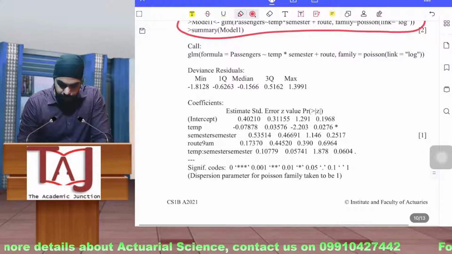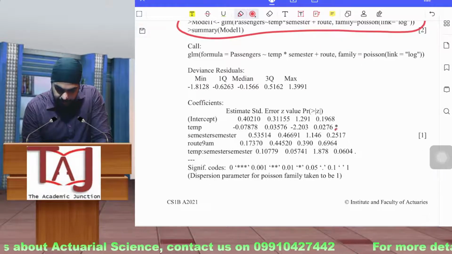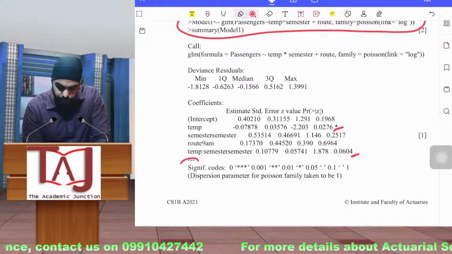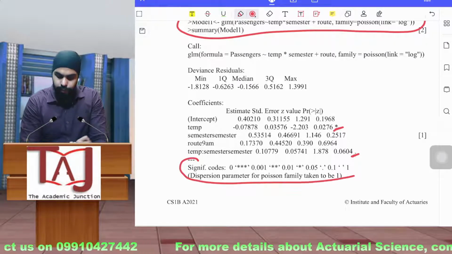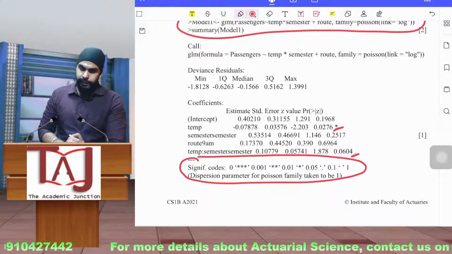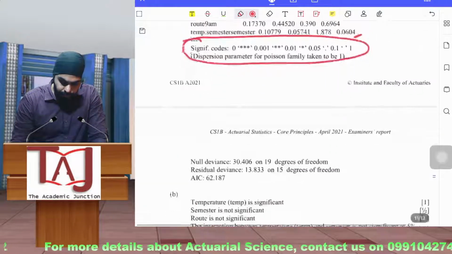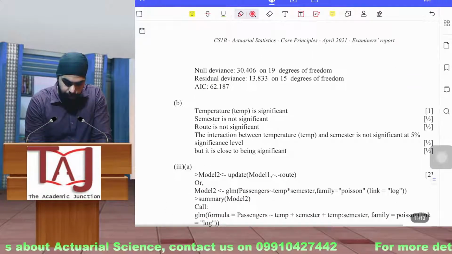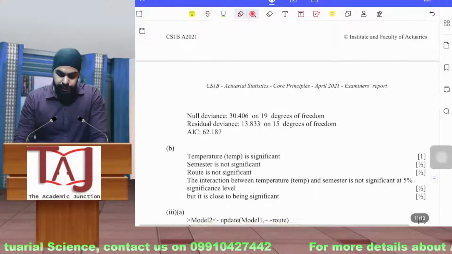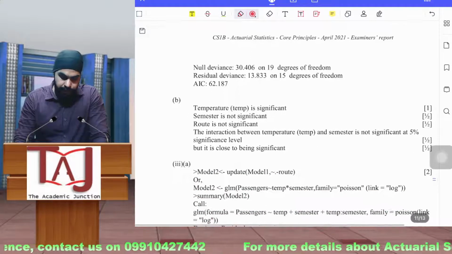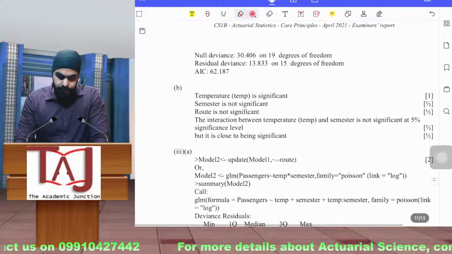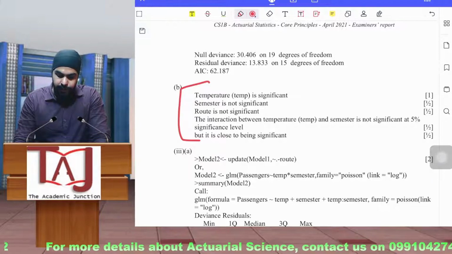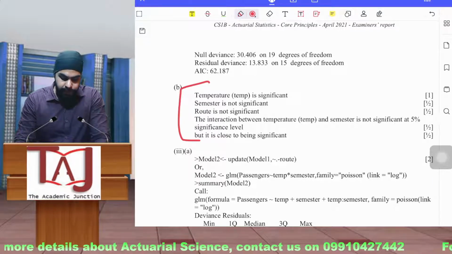So it will be giving you this output, and this star and this dot here are signifying something. The significance codes are written here. We know that if we have more stars, that means more significant. So in part B you have to talk about the significance. Temperature is significant, it had a star here and a star there. Semester is not significant, route is not significant, and the interaction between temperature and semester is not significant at the 5% level, but is close to being significant.